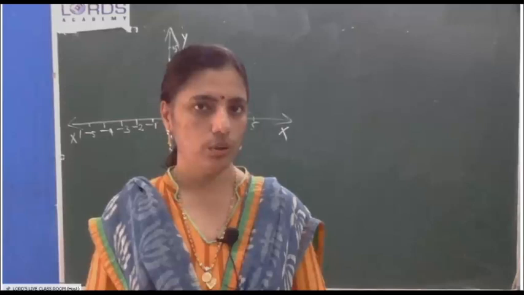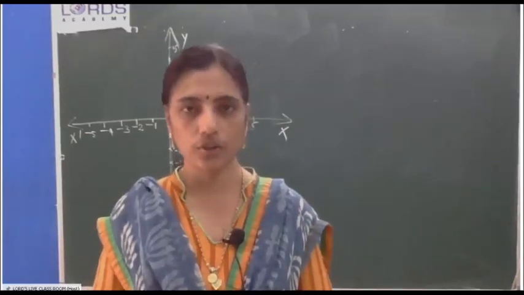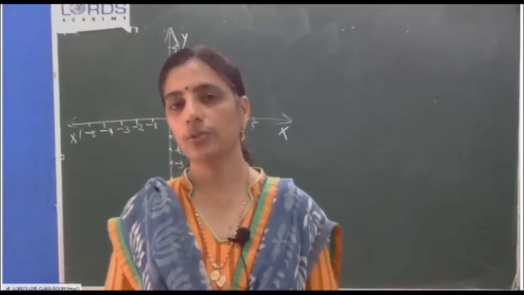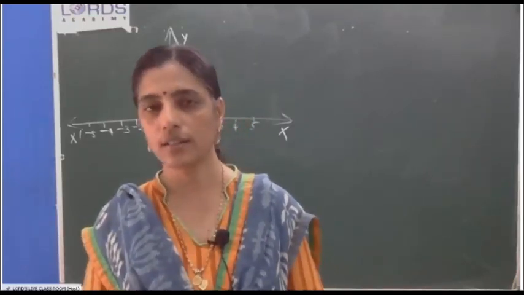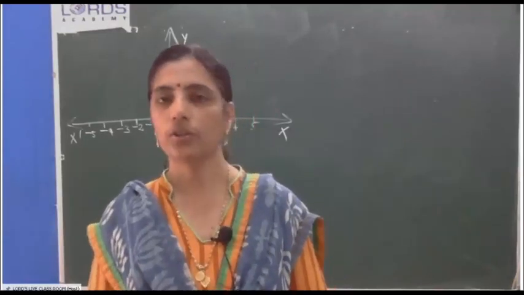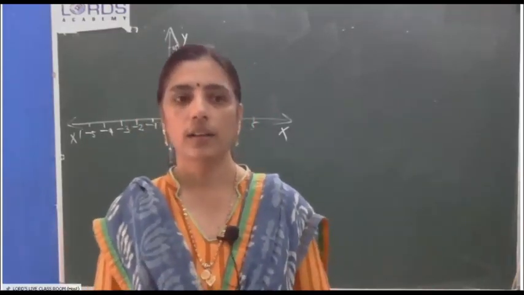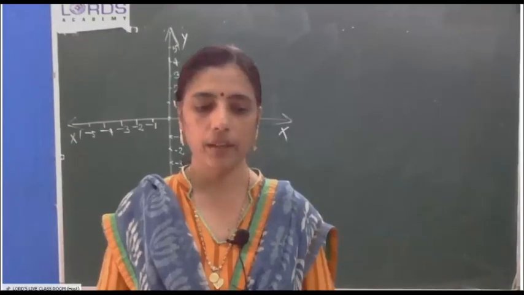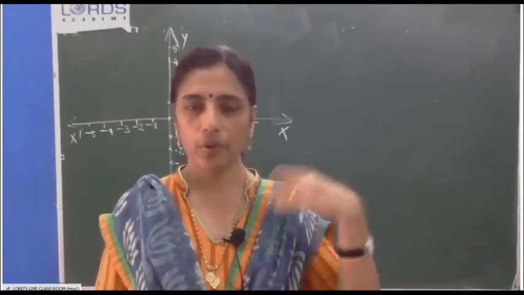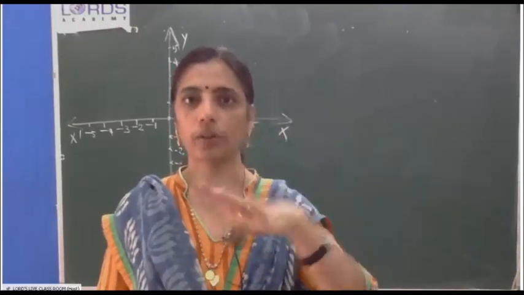Similarity, 1 question I told you is important. Last class I showed with the 3 parallel lines, you had to find the unknown sides. One question will come from that type. The second question will come from the type: prove that sides are proportional, PQ by QA equal to CQ by QB. That only they are telling.